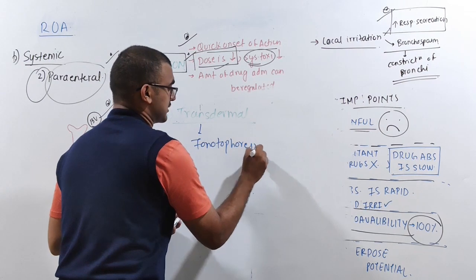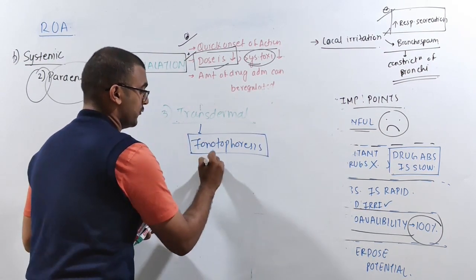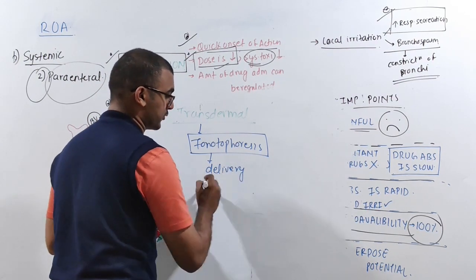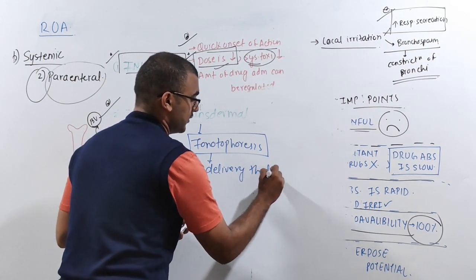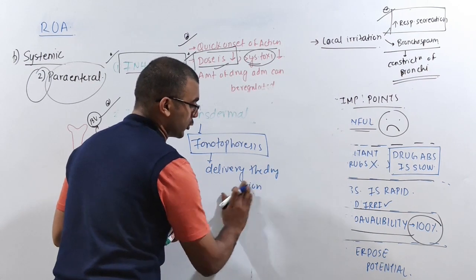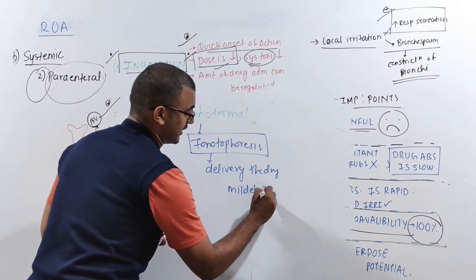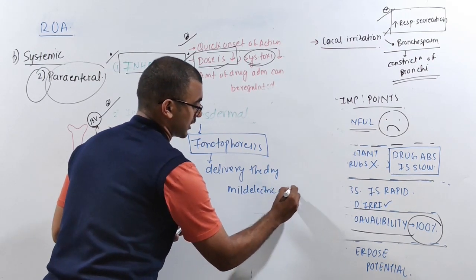What is iontophoresis? It's a type of drug delivery system. We are going to deliver the drug with the help of ions, with the help of a mild electric current.